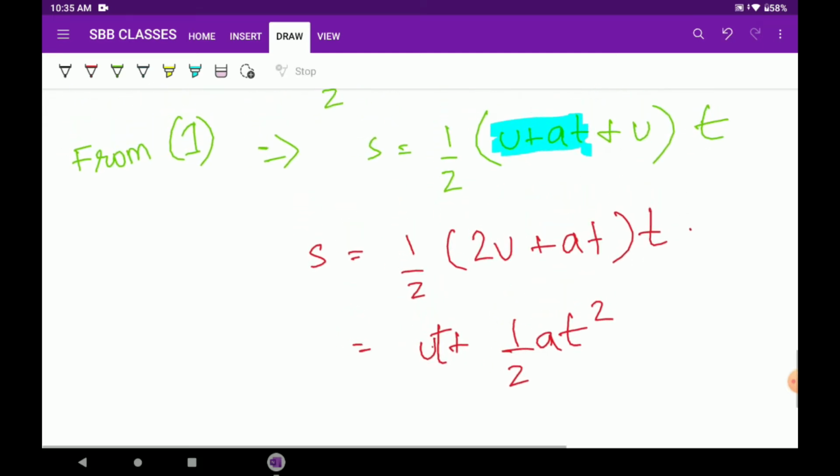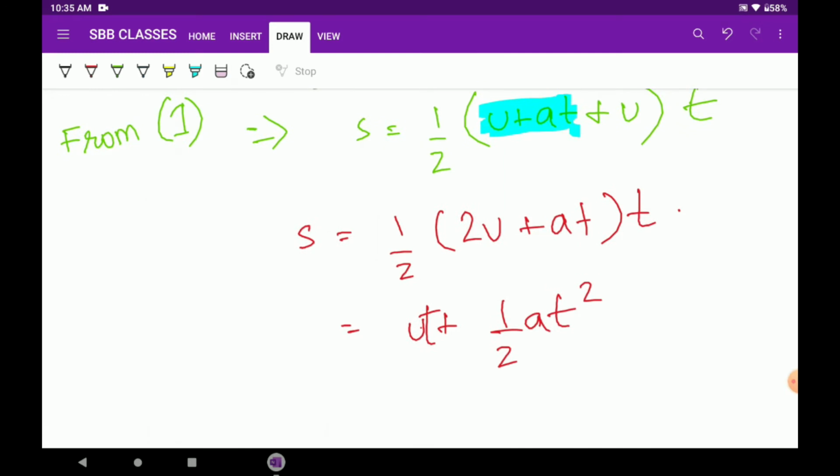So what did we do here? We simply added the two U's together, this U and this U, and AT was left. So half of 2U comes U and AT is the same. Once we multiply it wholly, it becomes UT plus half AT square. So this is the third equation of motion. S equals UT plus half AT square.